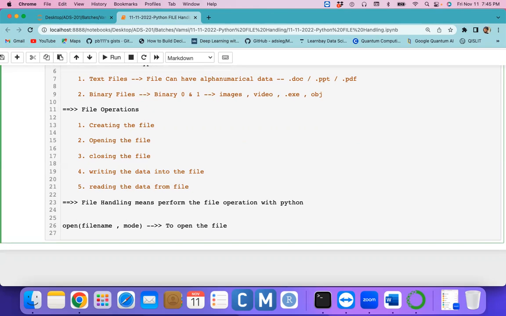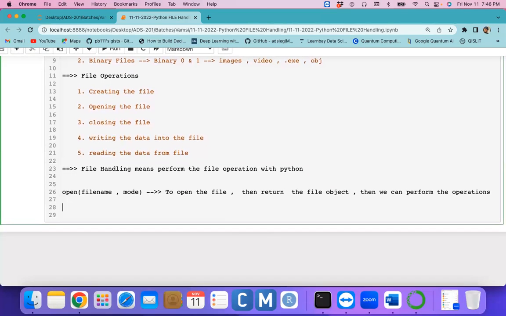Is it clear? When you open the file, if the open was successful, then it returns the file object. Once the file is opened successfully, it returns the file object. With the help of the file object only, we can perform the operations with the Python programming language. Then only we can perform the operations. Is it clear? Any questions?